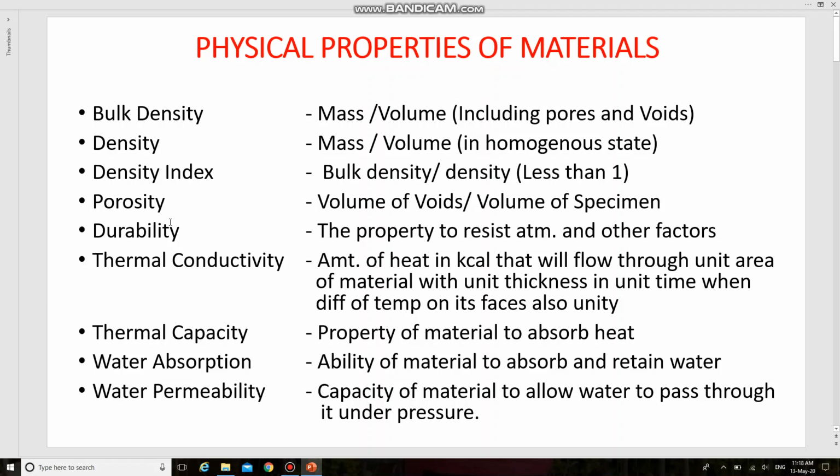So next property is water permeability. It is defined as the capacity of a material to allow water to pass through it under pressure. It is described as the quantity of water that will pass through the material in 1 hour at constant pressure, the cross-sectional area of the specimen being 1 square centimeter. The dense materials like glass, steel, etc. are waterproof or impervious to water. So these are the physical properties of materials.